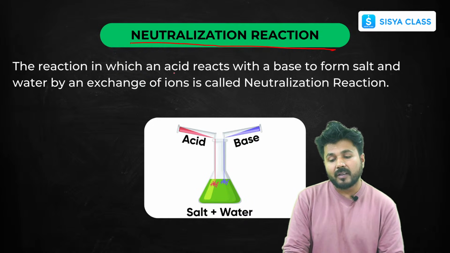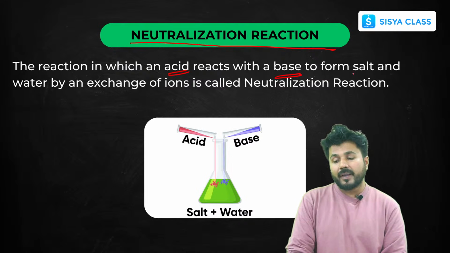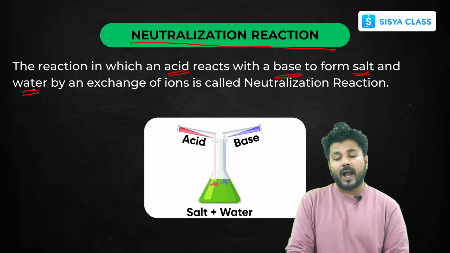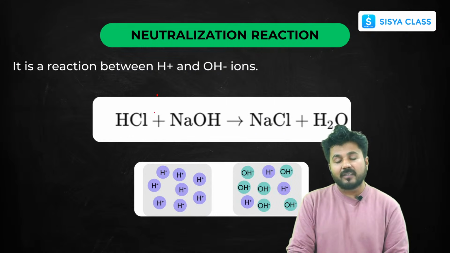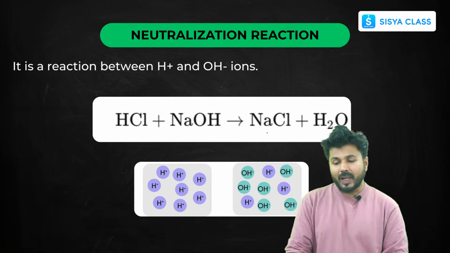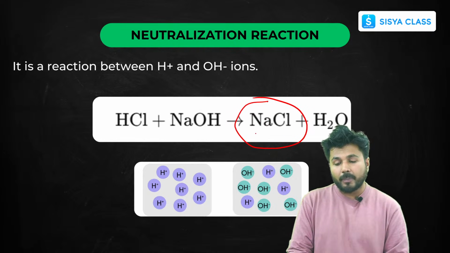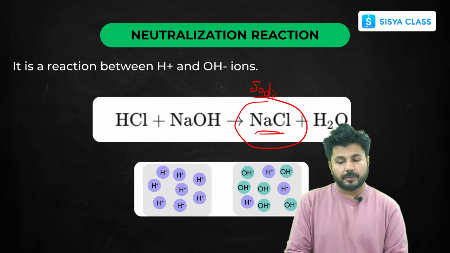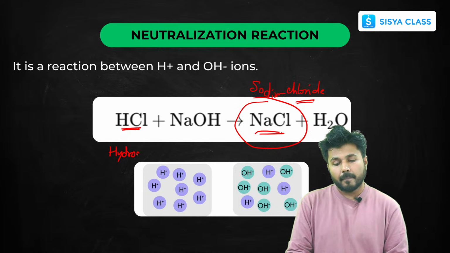Whenever there is a reaction between an acid and a base, a salt is formed along with water, and how? By the exchange of ions. That is your neutralization. This is the most common example: the common salt that we all use in our daily lives, sodium chloride. How is it formed? It is formed by the reaction of HCl, that is hydrochloric acid, and sodium hydroxide.